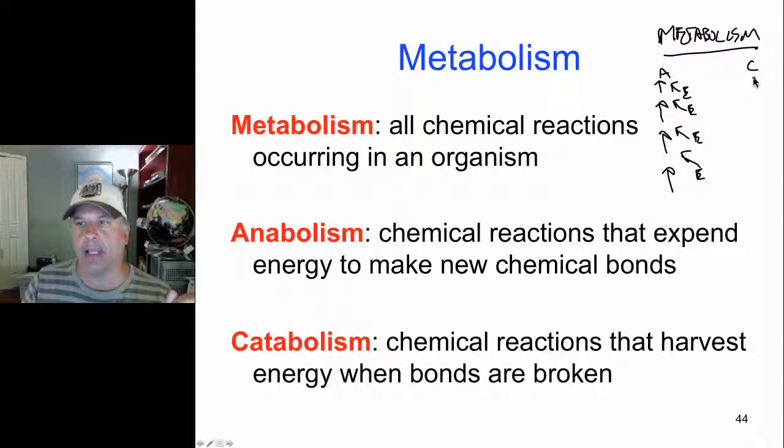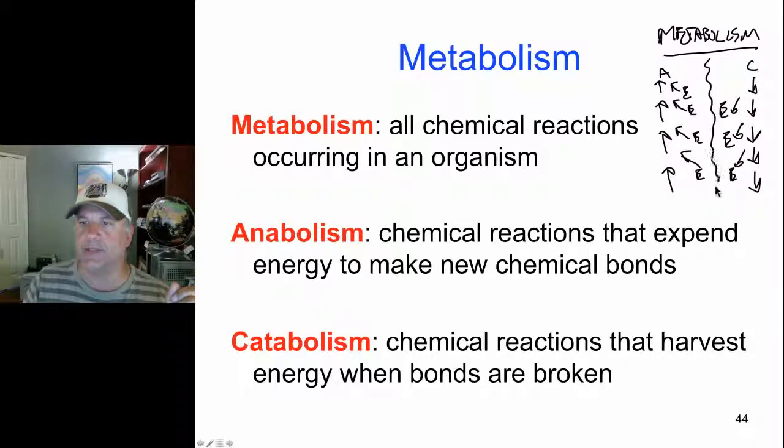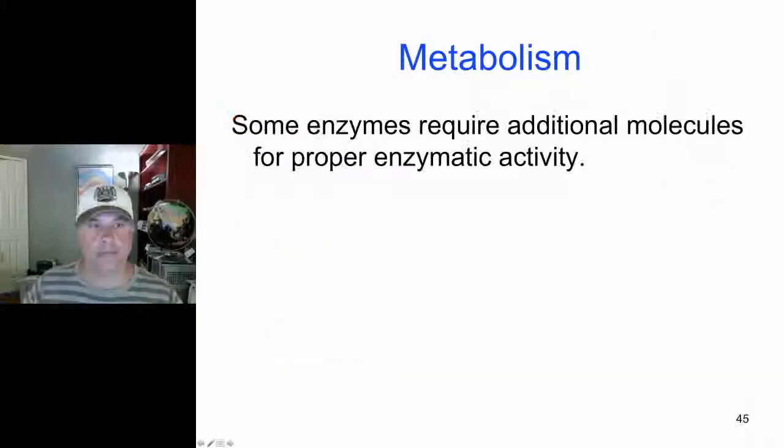On the other hand, catabolism involves the breaking of chemical bonds, releasing energy. So energy is released in catabolism. So when you burn food to derive energy from that, you are breaking down substances. You're breaking chemical bonds. So anabolic pathways and catabolic biochemical pathways are opposites in terms of metabolic pathways. Anabolism is building up compounds, biosynthesis, and catabolism is breaking down, releasing energy. And we're going to be considering these two types of metabolic pathways shortly.